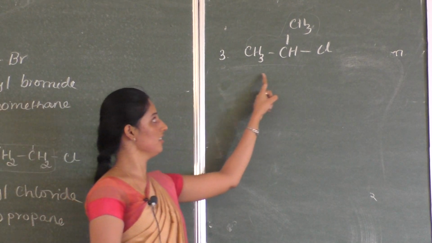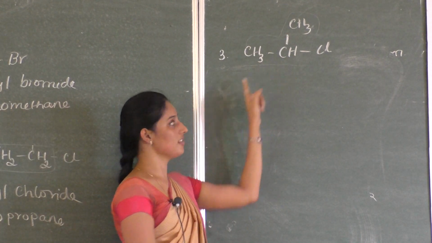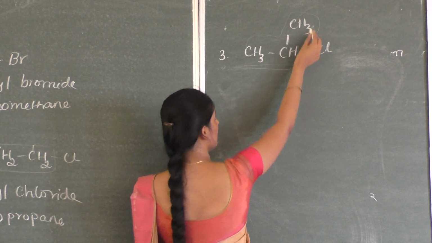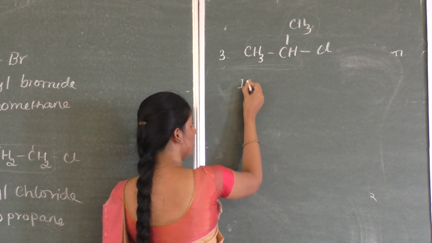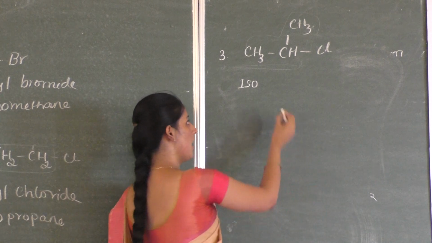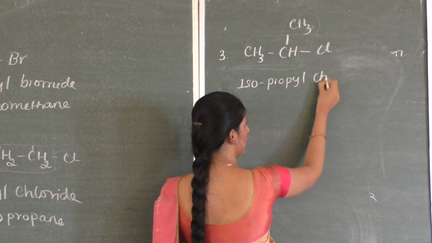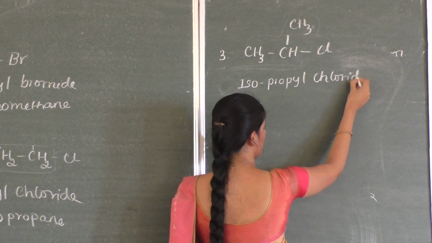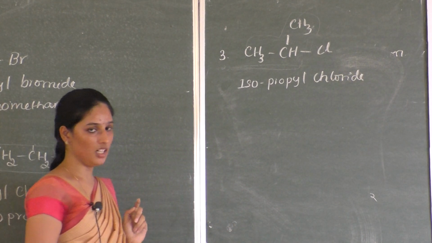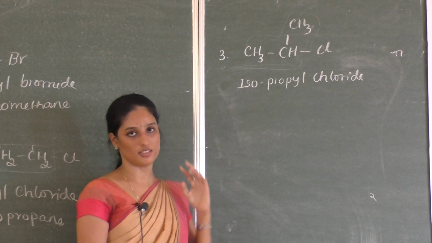But in this case one branching is there, and we know that this group is known as iso, right? So this is isopropyl chloride. So isopropyl chloride is a common name of this compound.